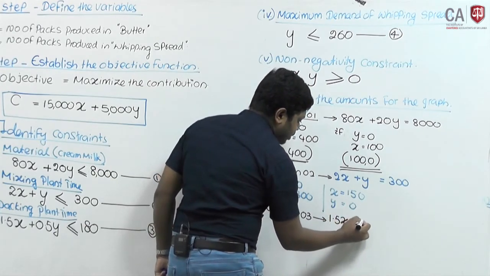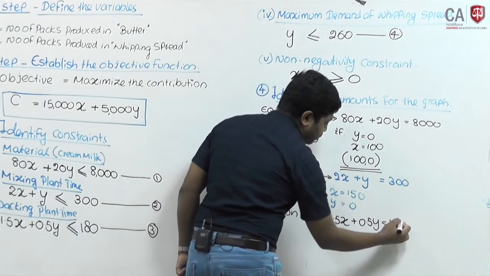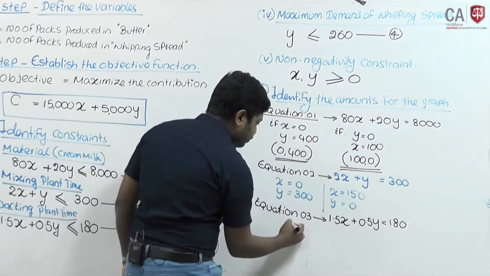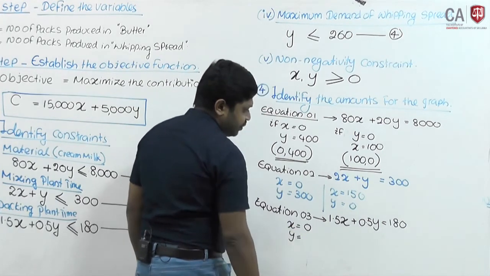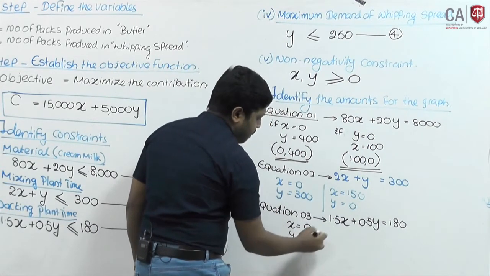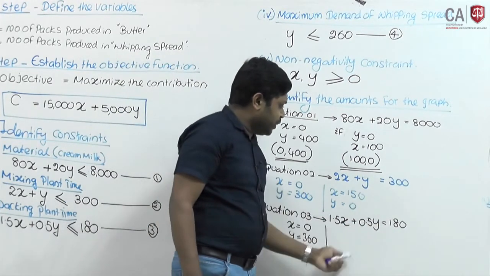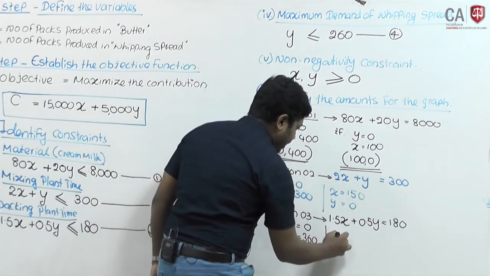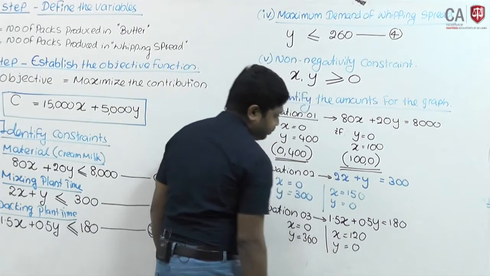Then if x equals 0, y equals 180 divided by 0.5, it is 360. When y equals 0, x equals 180 divided by 1.5, x equals 120, y equals 0.